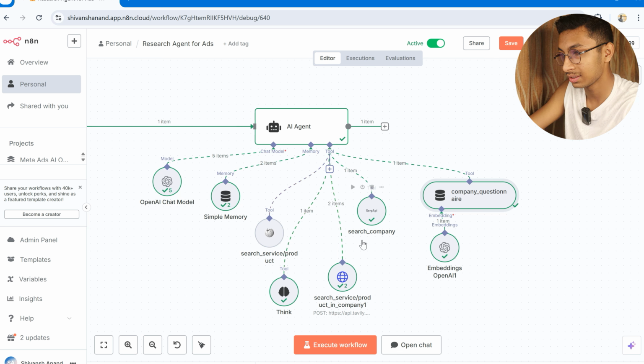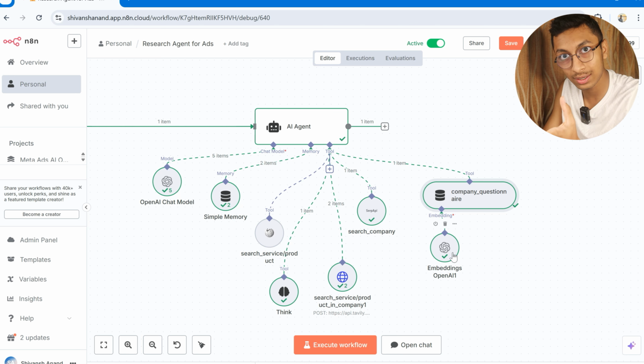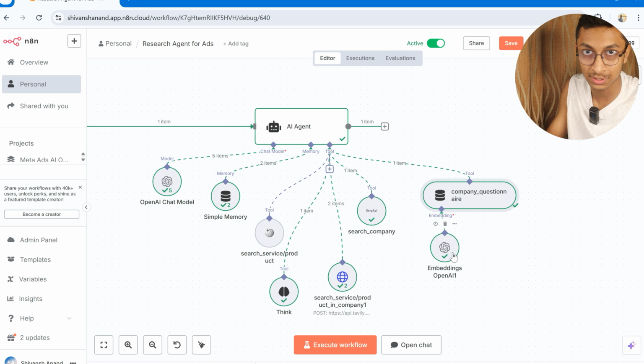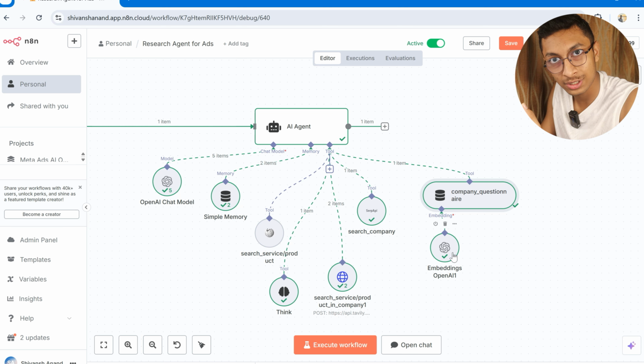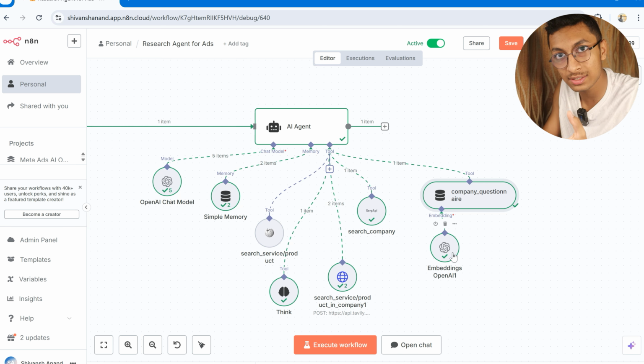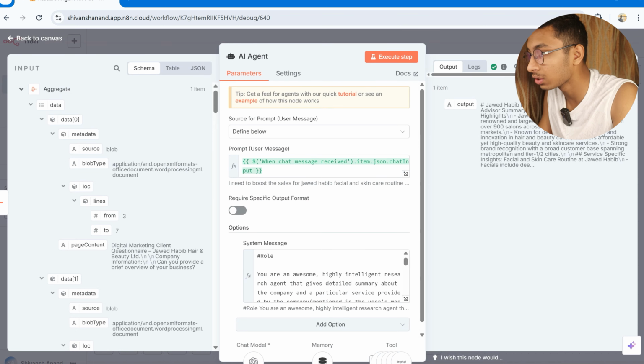It gets it from this search company, search service or product inside company, search service or product to know about the background information, and after all this, it searches this vector data store, which is the questionnaire which the digital marketing agency has asked the client, the company, for example, in this case Javed Habib. This is a sample, of course, it is not true. This is a sample which I took from ChatGPT. And after it has asked that information, it knows what the preferences of the client are, right? So this way it then outputs the whole output.